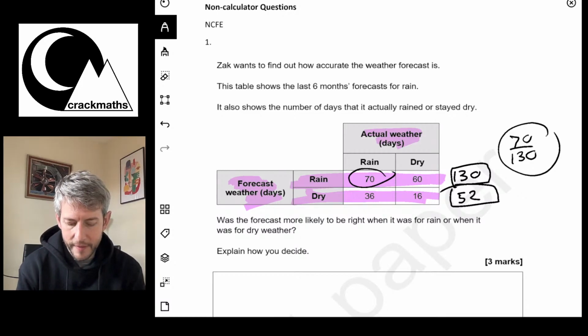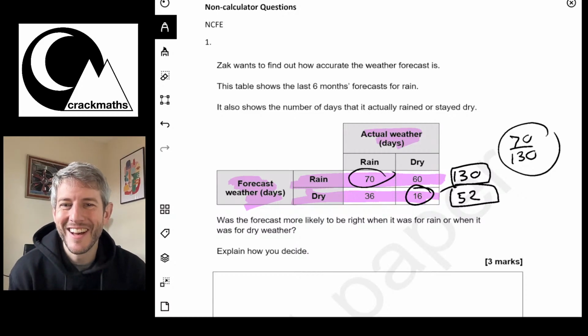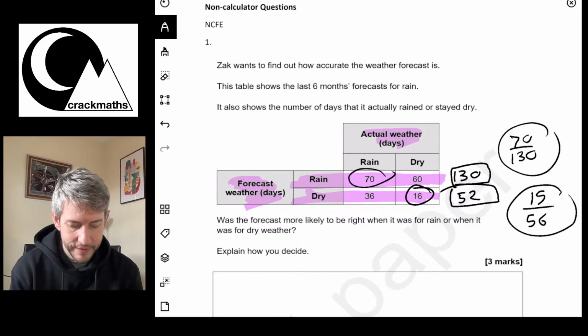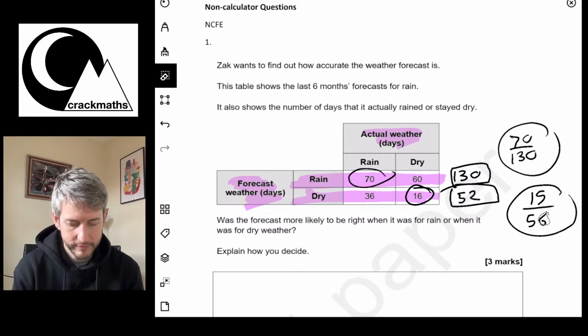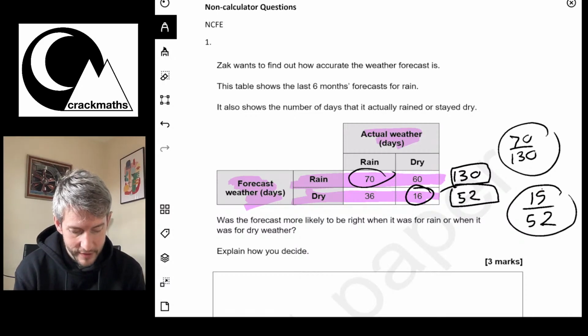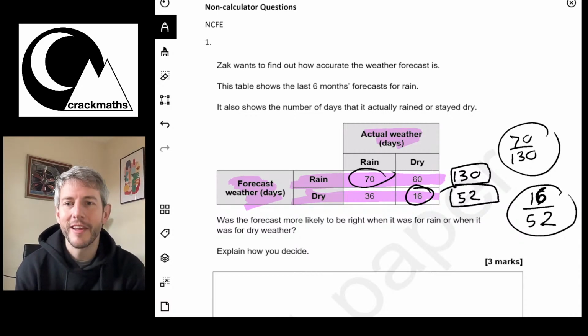There were 16 days. This is a confusing question, really, it's a lot to get your head around. So there were 16 out of 52 days that were forecast to be dry that were dry.